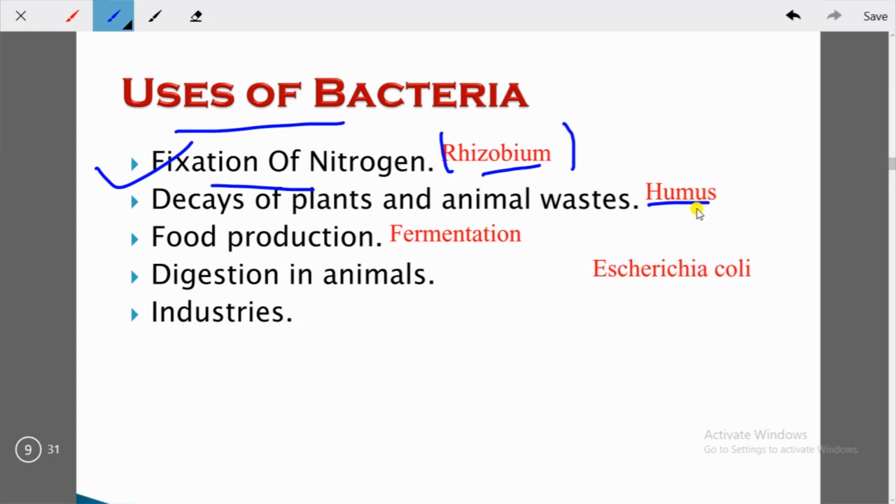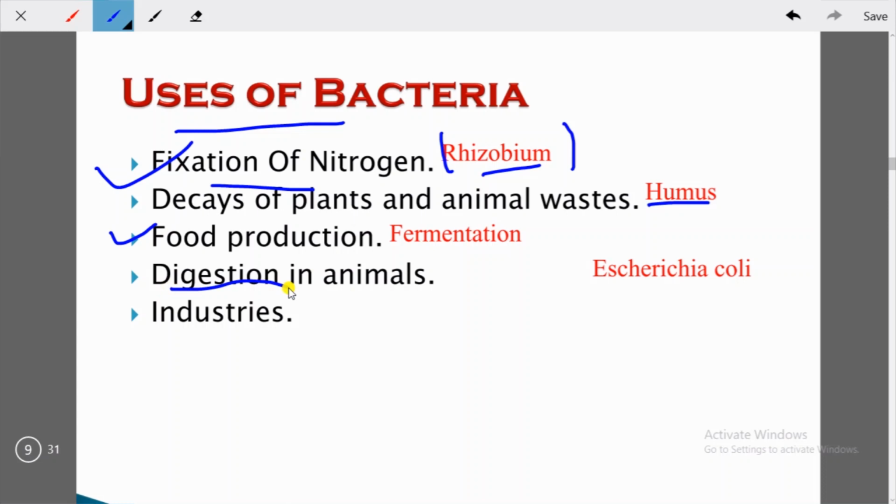Then you have the third use, which is food production. Let's understand how food is produced with the help of bacteria. There is a bacteria called lactobacillus. This bacteria helps in the fermentation and the production of curd and cheese, and along with it bacteria are also used in the production of coffee and tea. Now, how are these bacteria used in digestion of animals?